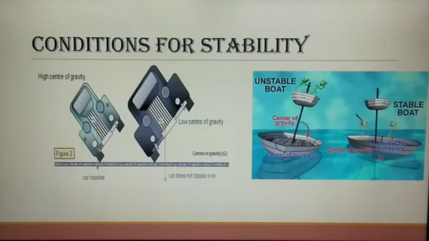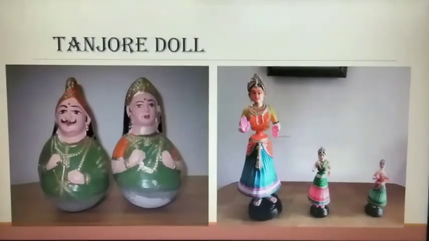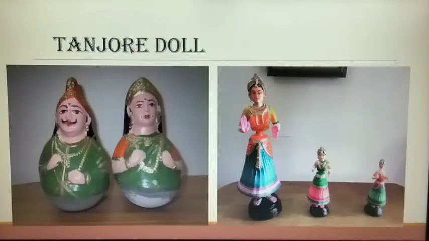Now we shall see the case of the Tanjore doll. I think you all love to have a Tanjore doll in your home. It's a type of traditional Indian toy. The center of gravity and the total weight of the doll are concentrated at the bottom layer, generating a dance-like continuous movement with slow oscillation. And the Tanjore doll works upon the principle of stability.